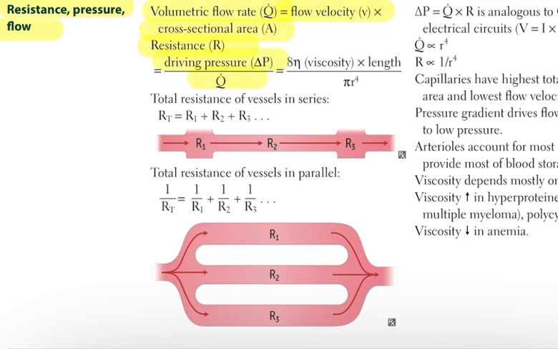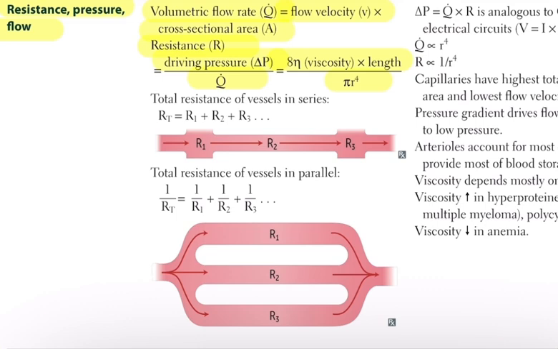But we can go even deeper. Using Poiseuille's law, resistance is equal to 8 times the viscosity of the blood, multiplied by the length of the vessel, divided by pi times the radius raised to the 4th power. This is important. Viscosity means how thick the blood is. Thicker blood makes it harder to flow. Longer vessels also create more resistance.